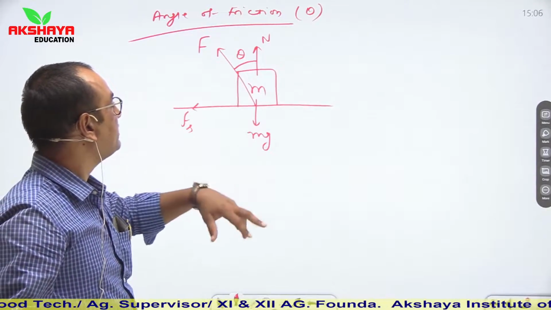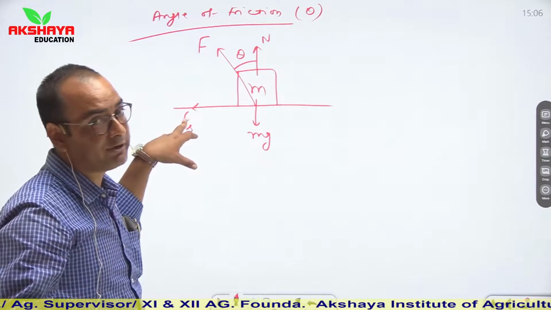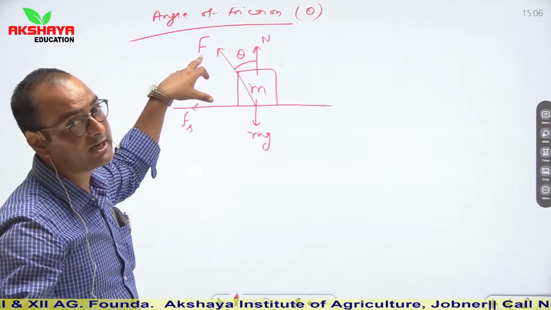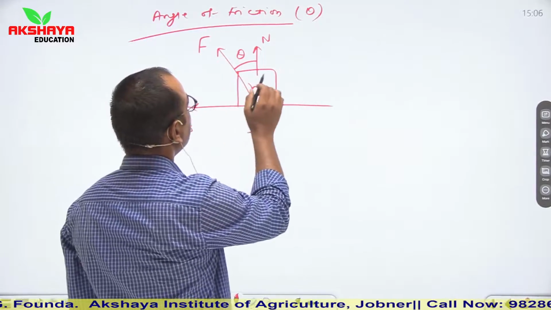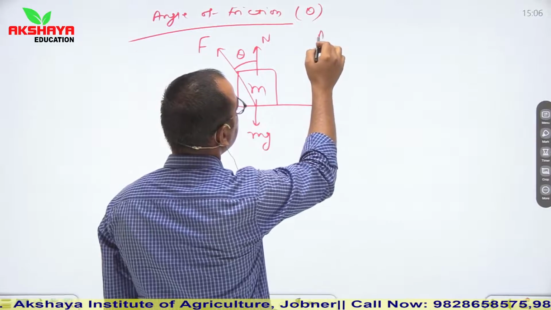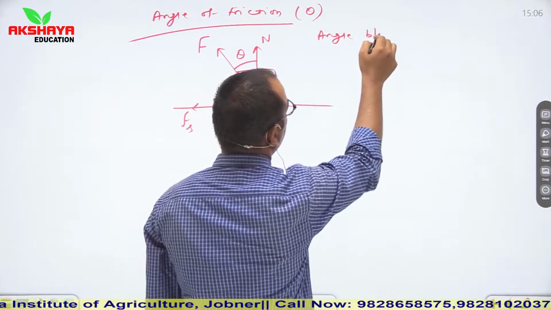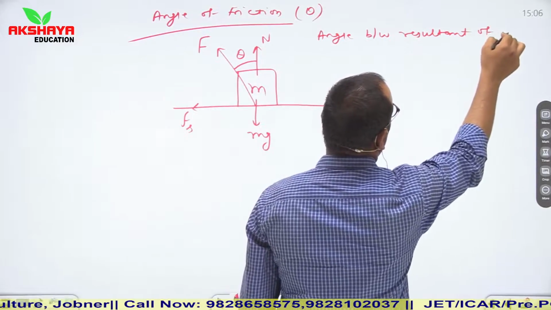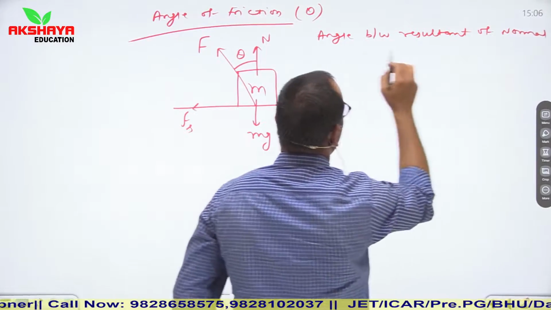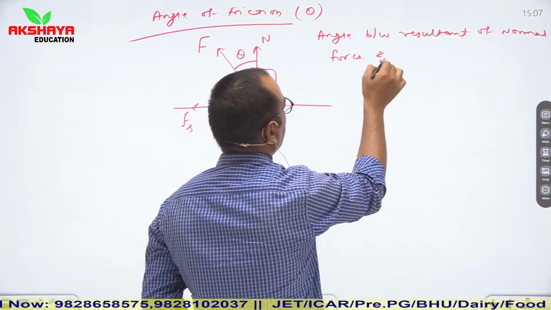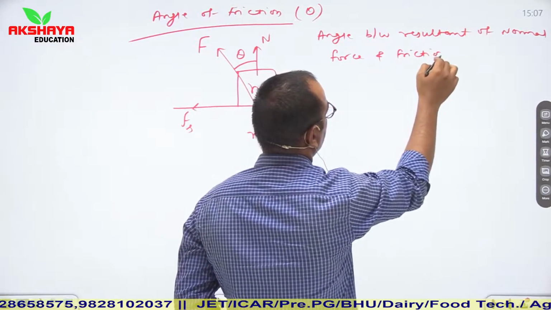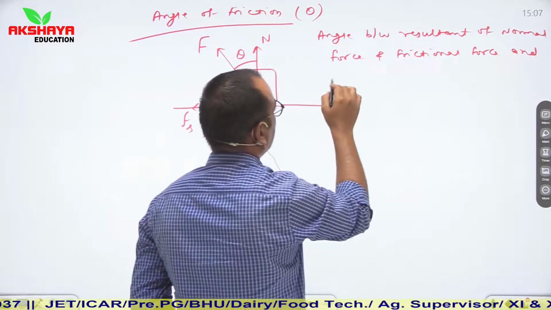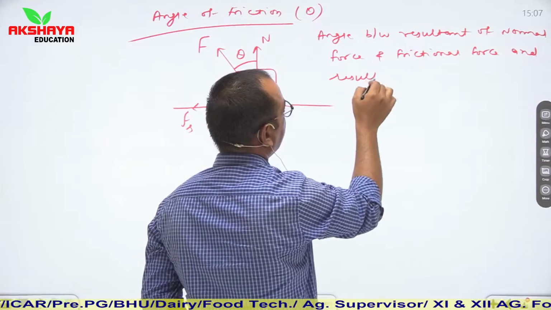This is between the resultant of normal force and frictional force, and the resultant force. So from here we can say that this theta is the angle between the resultant of normal force and frictional force, and the resultant force.